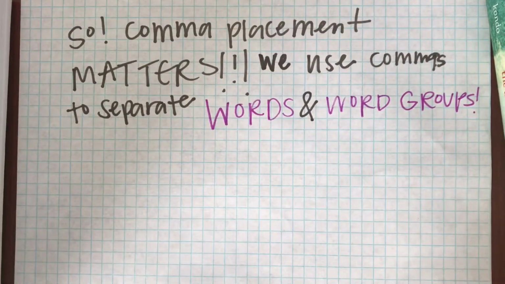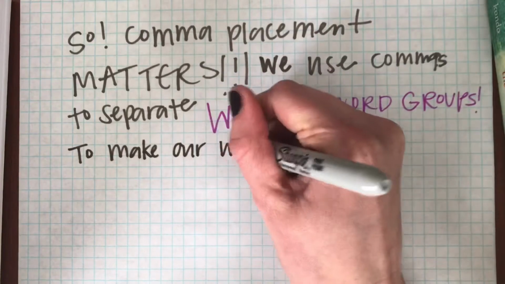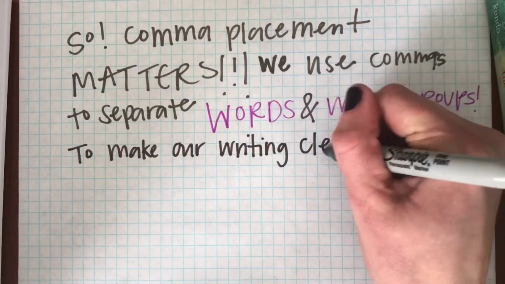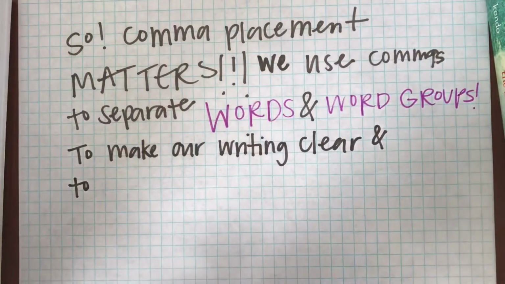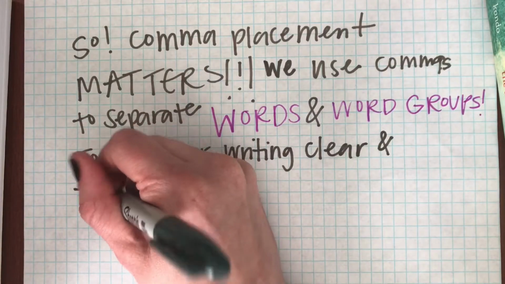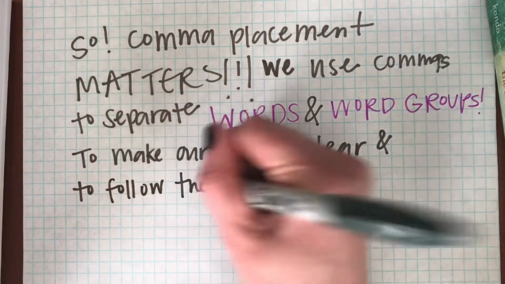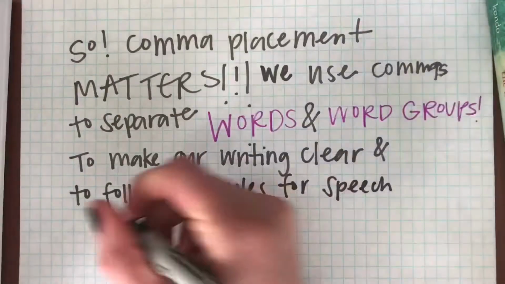So we use commas to separate our words and our word groups so that we can organize the sentence in a way that it makes sense. And when we put the commas in, it makes our writing more clear, and also, it follows the rules of grammar in general.